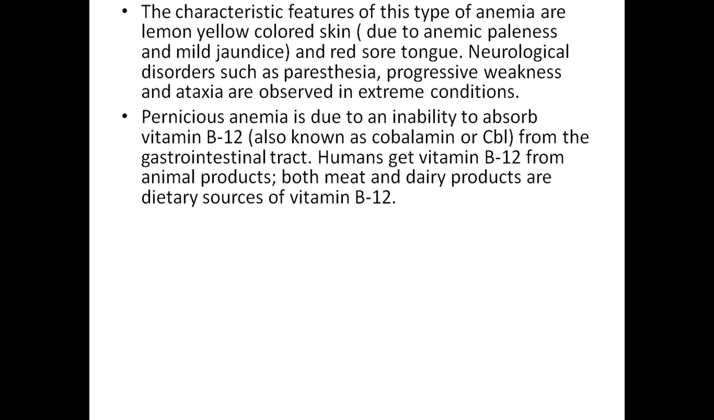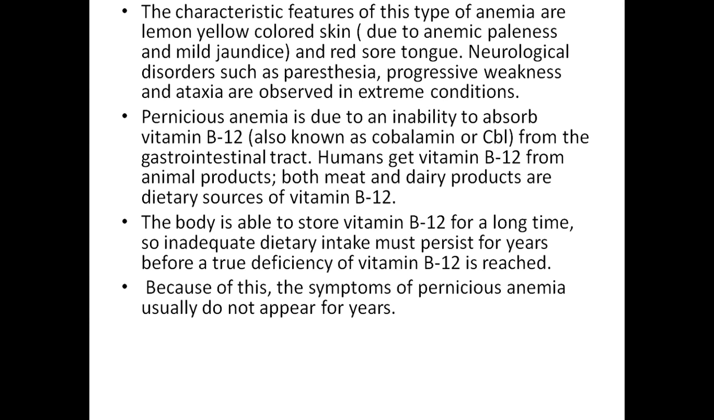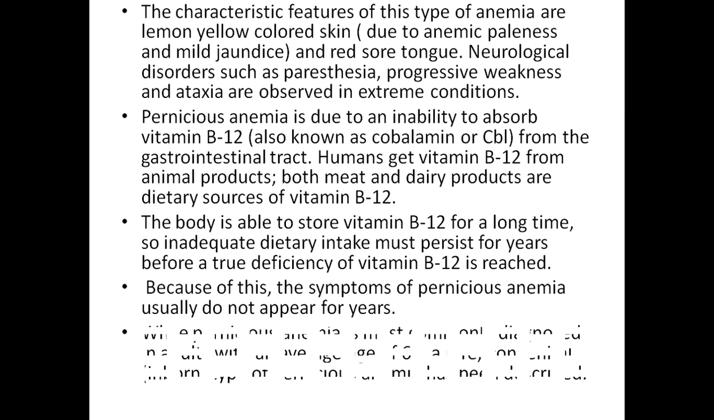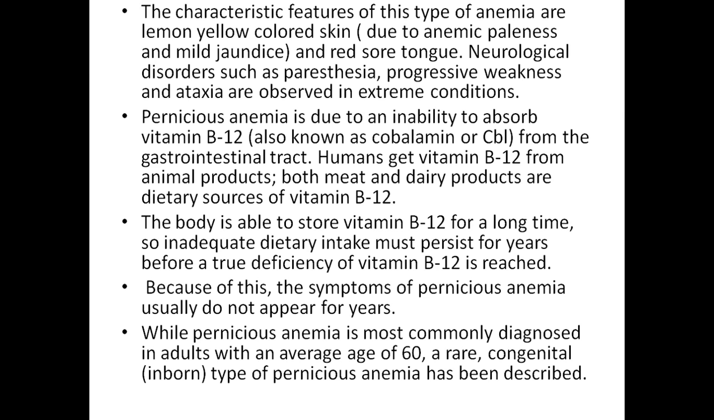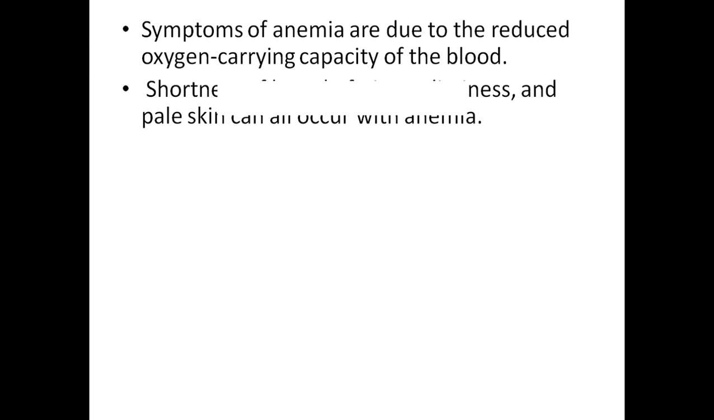Humans get vitamin B12 from animal products, both meat and dairy products. The body is able to store vitamin B12 for a long time, so inadequate dietary intake must persist for years before true deficiency occurs. Because of this, symptoms of pernicious anemia usually do not appear for years. While pernicious anemia is most commonly diagnosed in adults with an average age of 60, a congenital type of pernicious anemia has also been described.